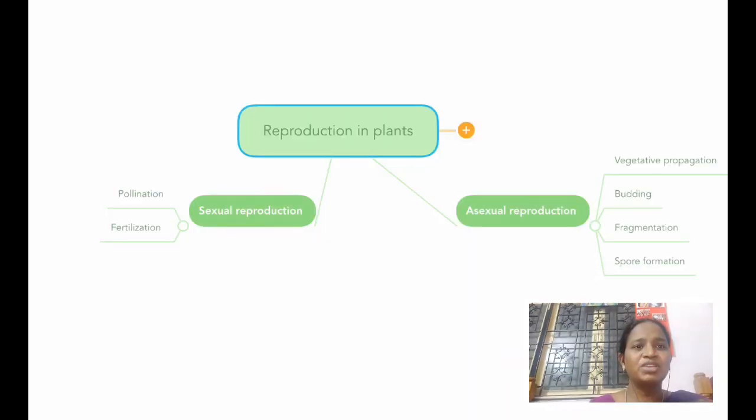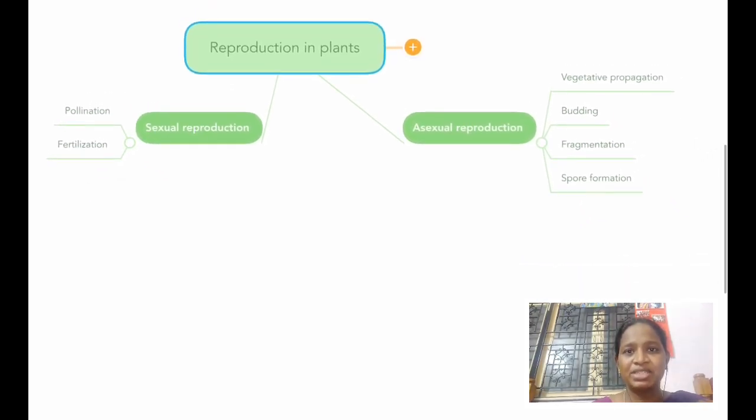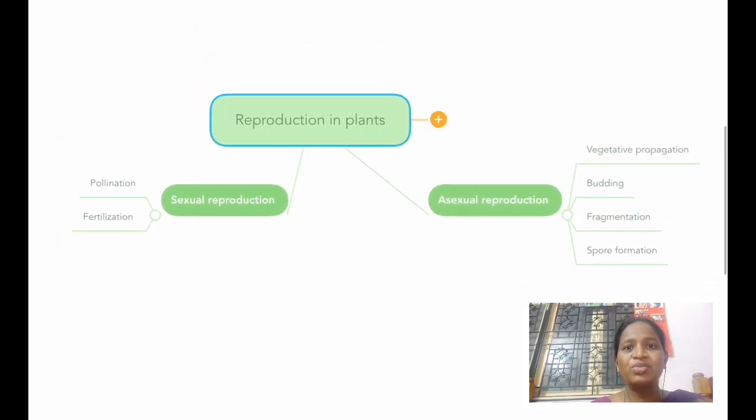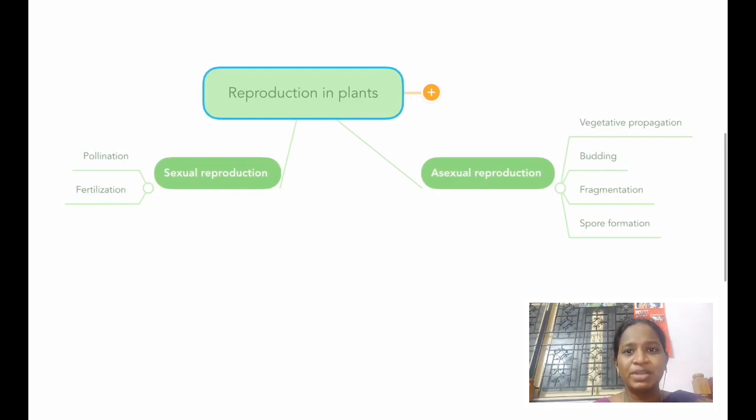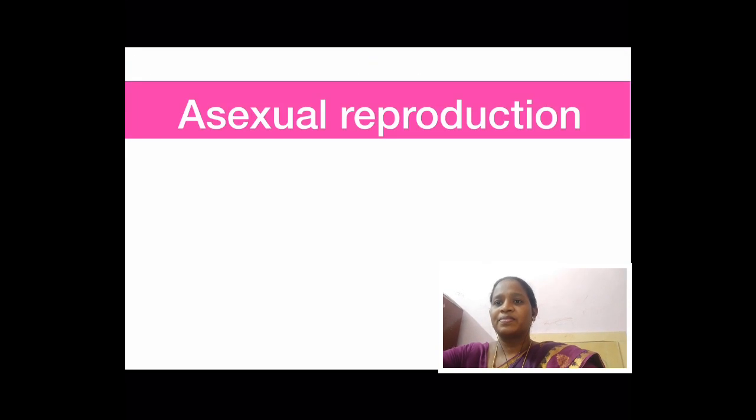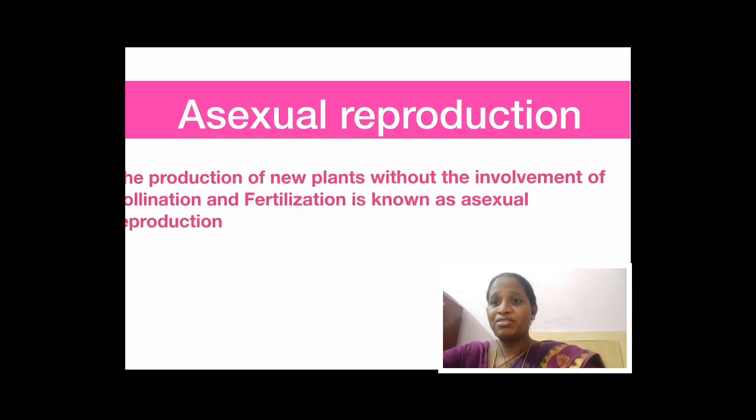There are two types of reproduction, sexual reproduction and asexual reproduction. In the previous video, we saw what is sexual reproduction. What is asexual reproduction? Production of new plants without the involvement of pollination and fertilization is known as asexual reproduction.